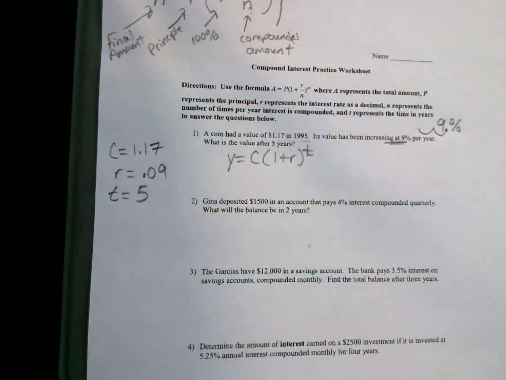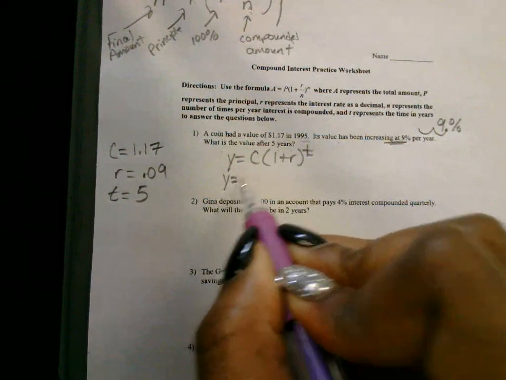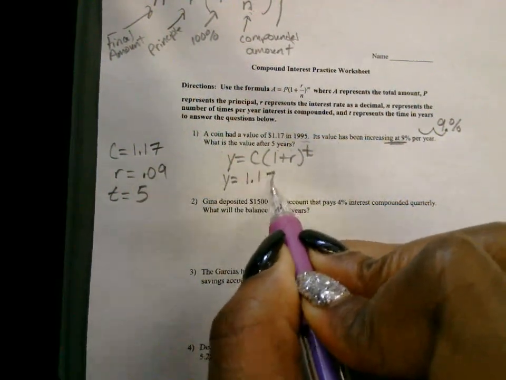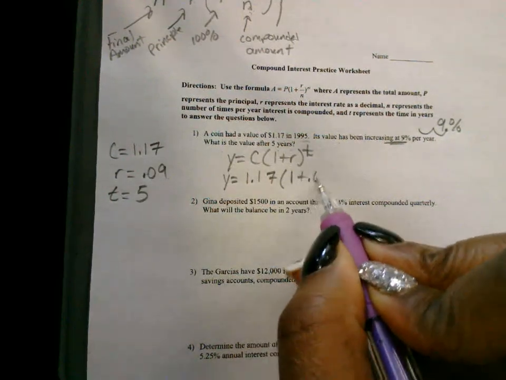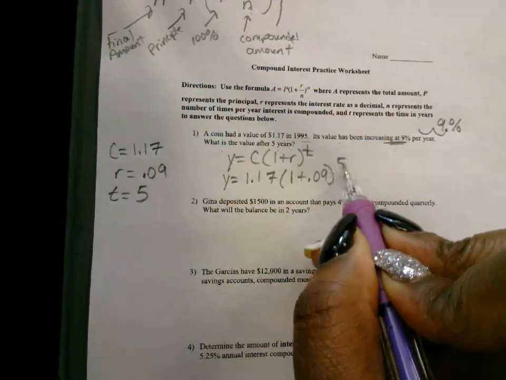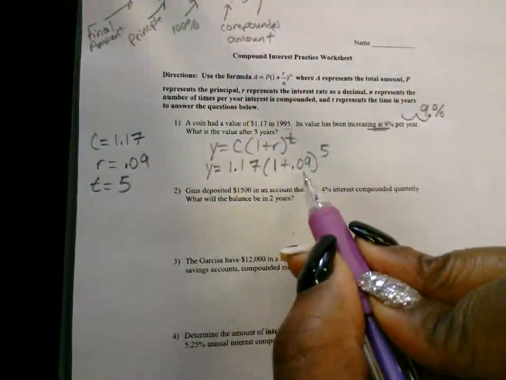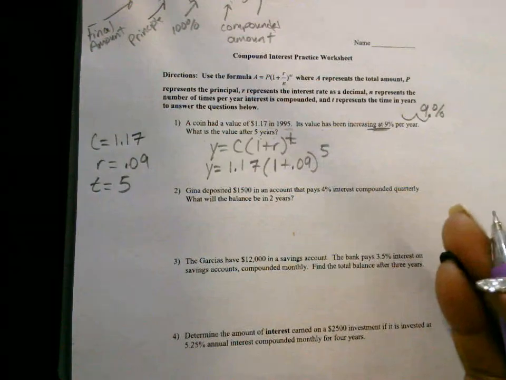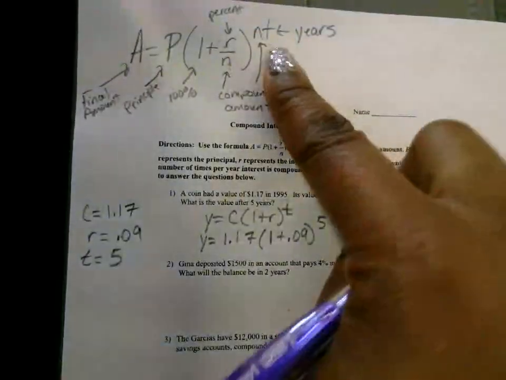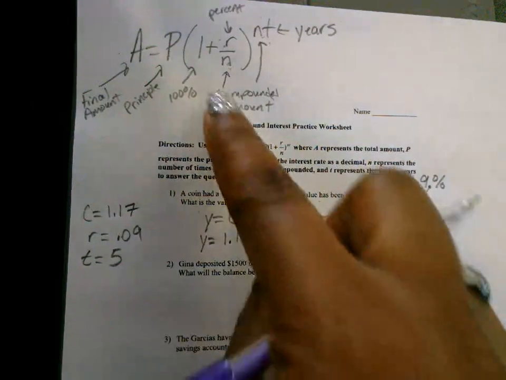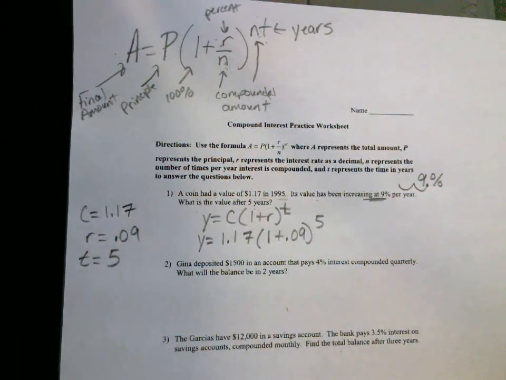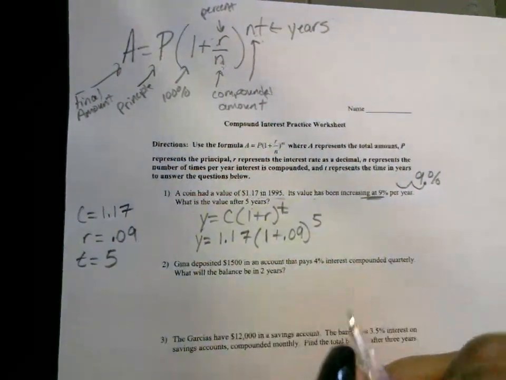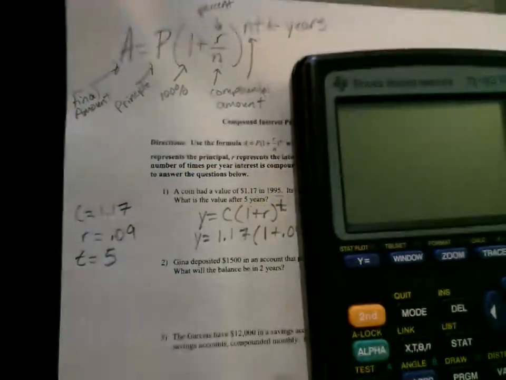So to figure out the total amount, in 5 years, we got y is equal to c times (1 + r) to the what power? Fifth. Even if I divided this by 1 and put a 1 here, it's going to be the same thing. There's no point in me using this formula because there's no compounded amount. There's no n. So if there's no compounded amount or no n, you could just use exponential growth.